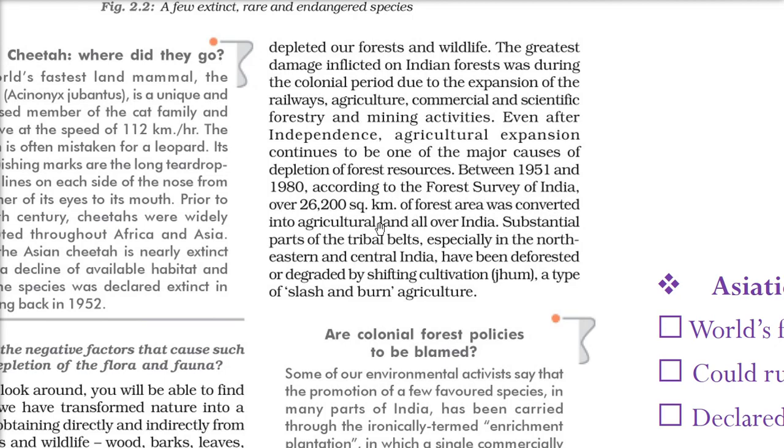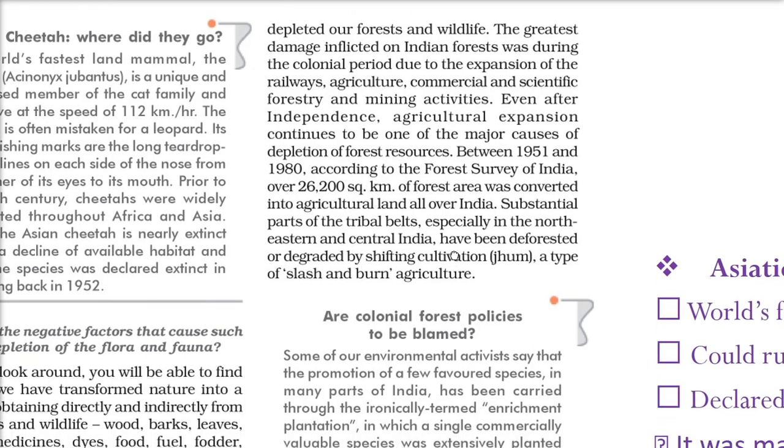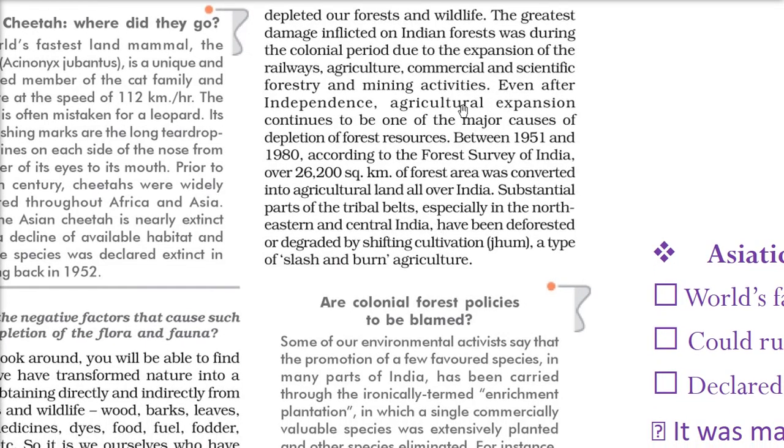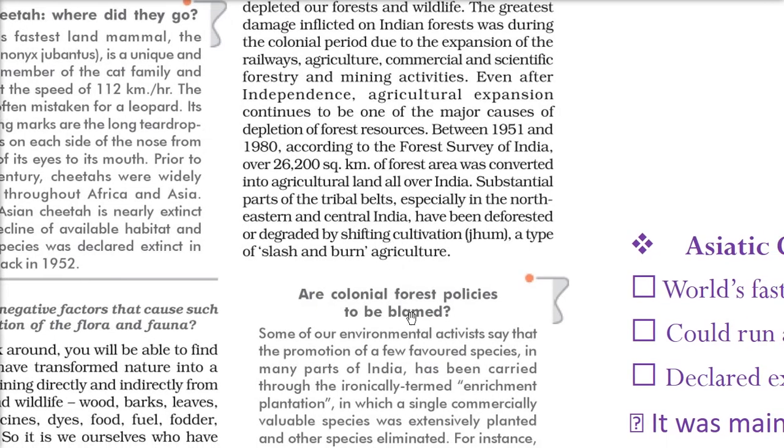When you convert forest into agricultural land, you benefit. But what about the forest? What about the flora and fauna? So in these 30 years, 26,200 of forest were converted into agricultural land. There is also something called shifting cultivation, which most tribal people still follow. It is called jhum. They slash and burn one place, then go to another place. They cut trees and burn them. This is also a situation we need to deal with.